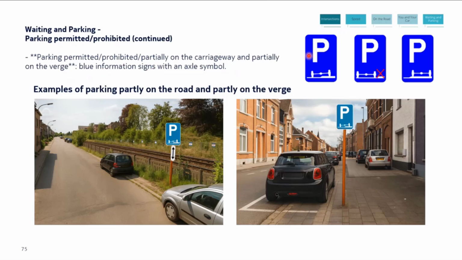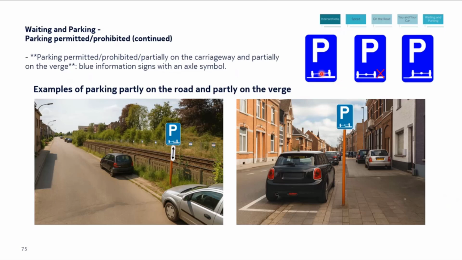So these are additional parking traffic signs. Now you don't have a vehicle, but it is indicating how you are allowed to park. Here, this is the road, and this is the elevated verge. This indicates that a part of your car should be on the road and a part on the elevated verge. It's a must.